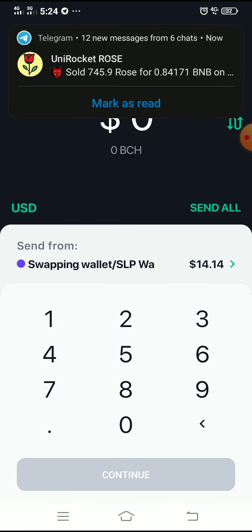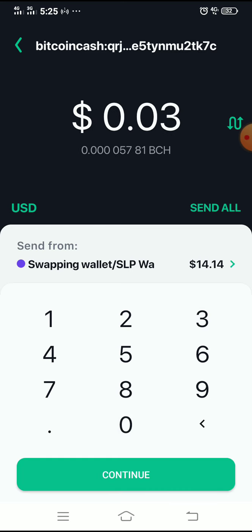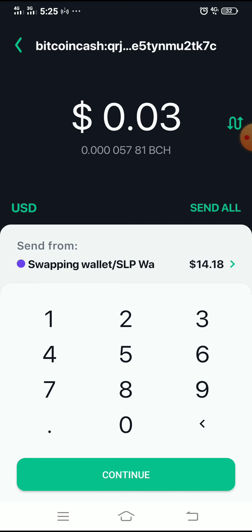Then, we will be directed to our bitcoin.com wallet. So, it's amazing. It's really amazing, right? And we choose how much tip will we give. So, I'll choose 0.03 cents. Okay, type the desired amount that you are willing to tip or that you are willing to give or share. So, I decided to give 0.03 cents of dollar. And then, click continue.